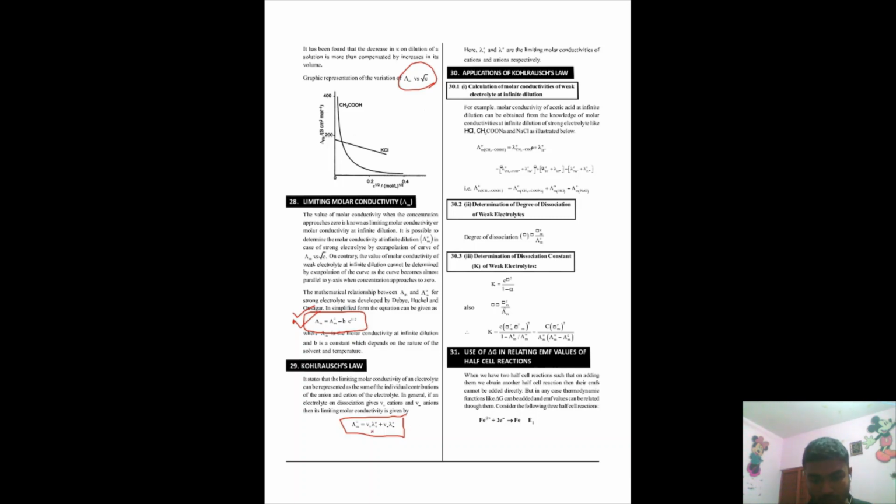They will give you the values of these two and you have to calculate this, or they can give you the value of this and this, and you have to calculate one. Simple questions. An example of this is here. They will give you the infinite dilution values of the weak electrolyte and this and this, then you have to calculate this one. This is basically the example.